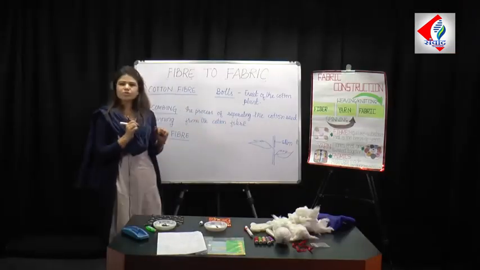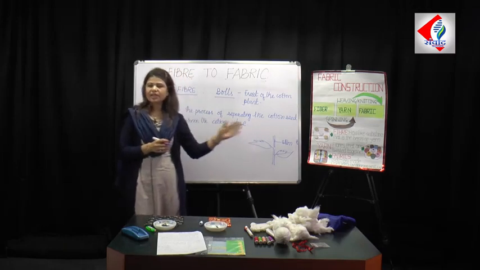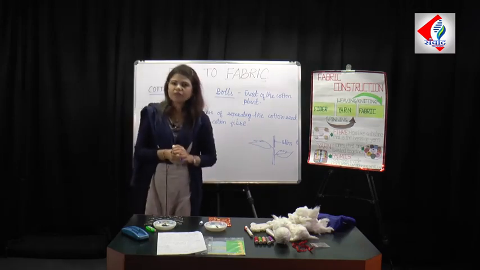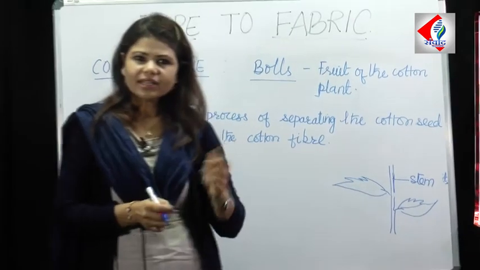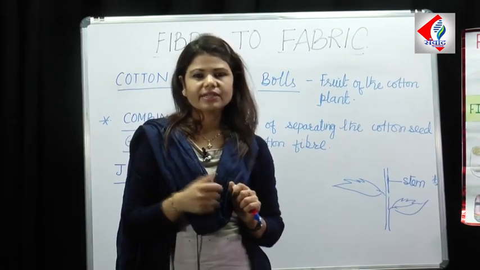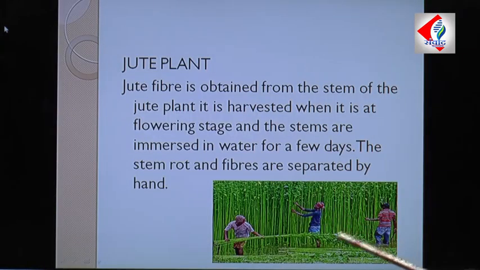The stem of the jute plant, when it matures, is harvested and immersed in water for a few days. After it starts rotting, that is the time when the jute fiber is taken out, and then it is transported to the jute factories. This was the plantation of the jute fiber, and you can see some of the people here extracting the jute stem, cutting down the stem for the transportation process.